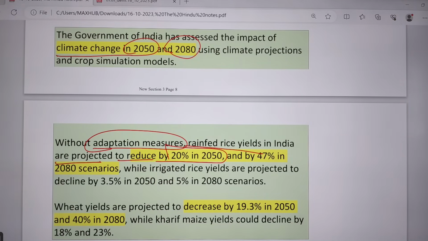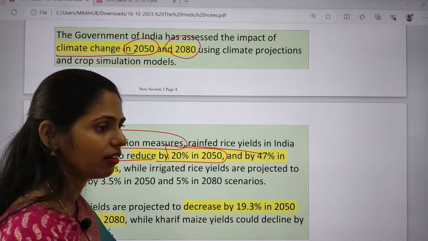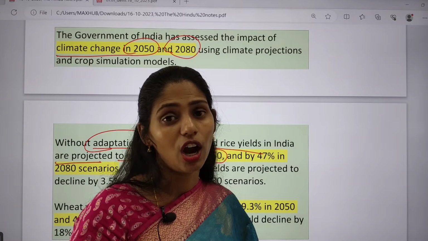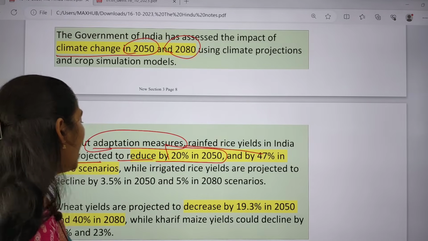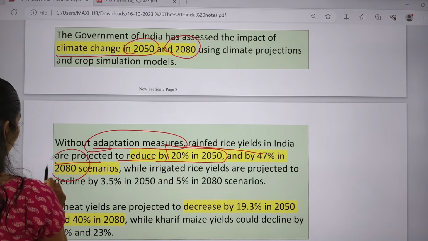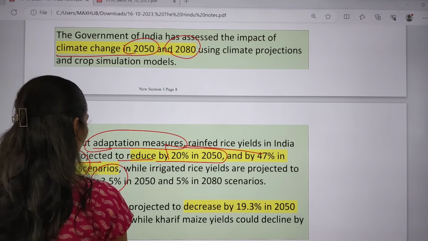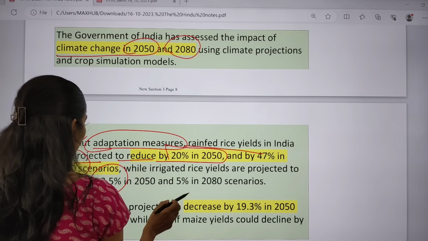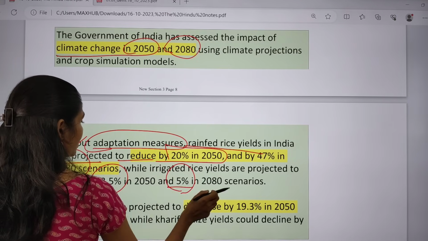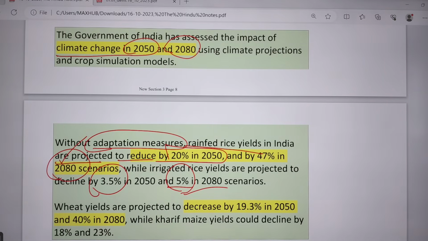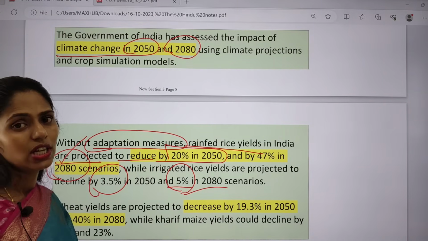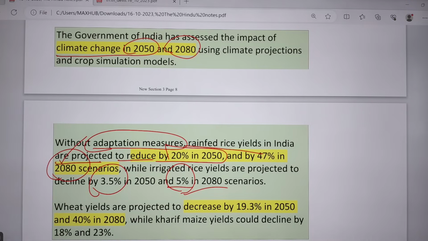So agricultural productivity will decrease by 20% by 2050, and we have to think about our future generations, our children, our grandchildren, how they will live without this food. A 47% decrease will happen by 2080 scenarios. Even irrigated rice yields are projected to decline by 3.5% in 2050 as well as by 25% in 2080 scenarios. So even if you have proper irrigation, that will lead to decreasing production of rice.